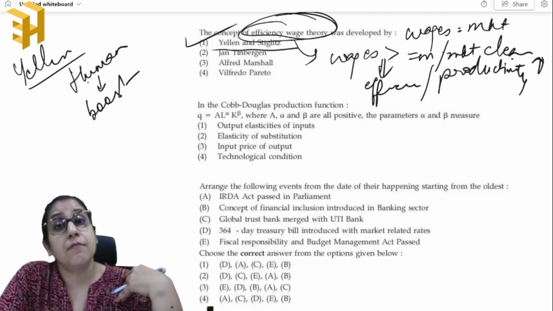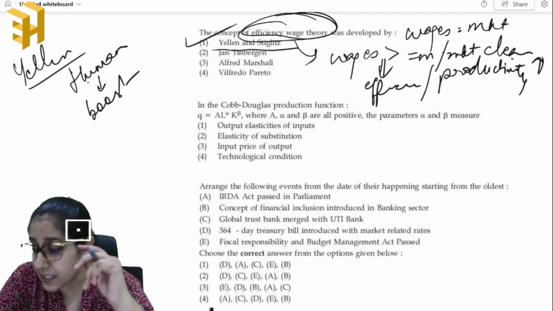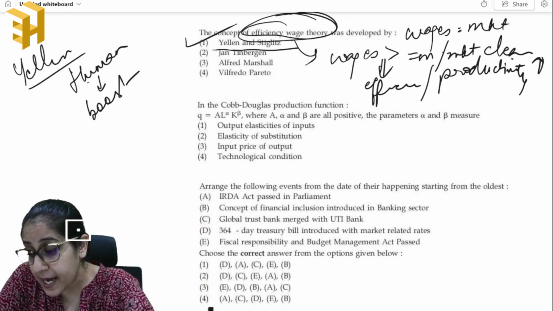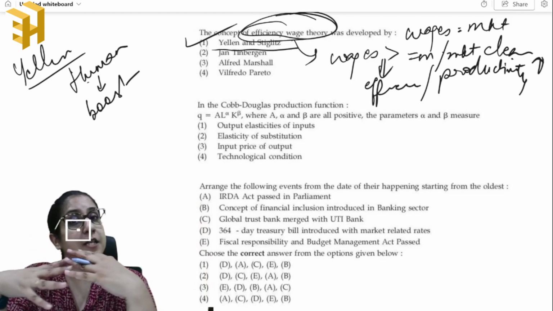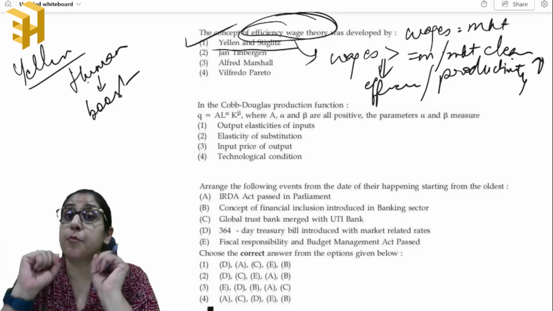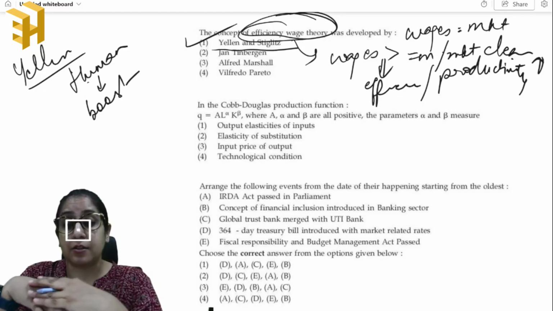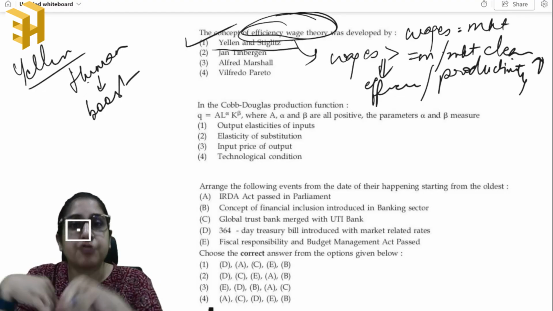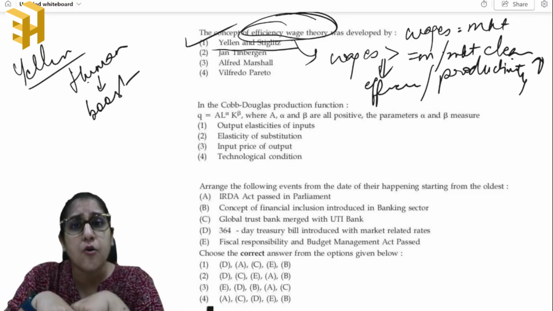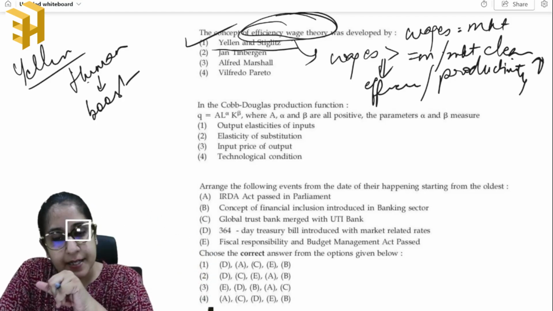So he will be encouraged to work harder for it. Second reason that he gave was that when the workers are paid a wage higher than the market rate, that will also prevent them from leaving the company, right? And as a result, hiring new workers, training them, all such additional costs will be saved by the company. So that was Yellen's idea.